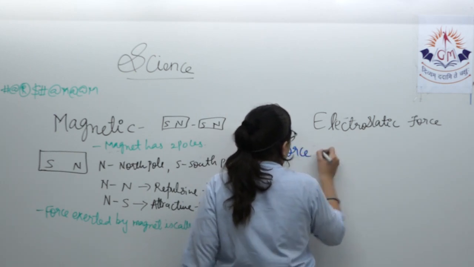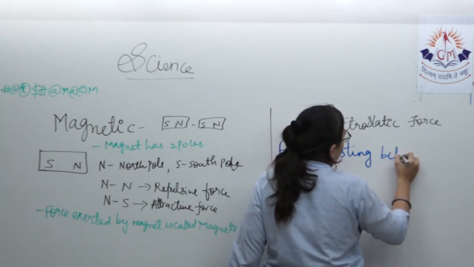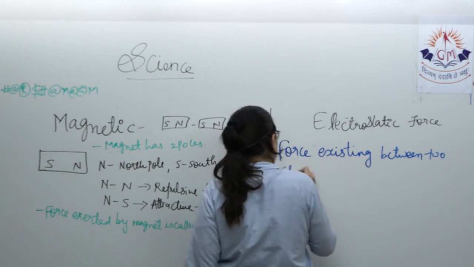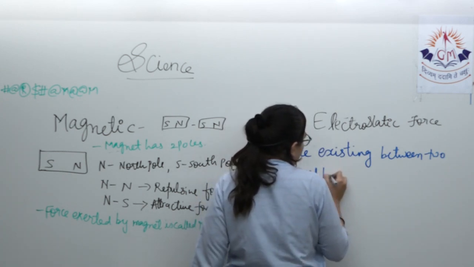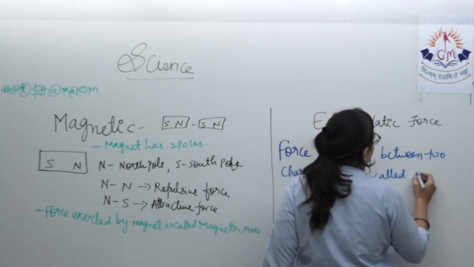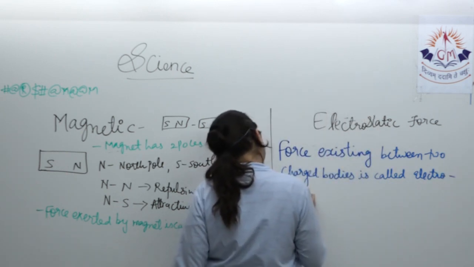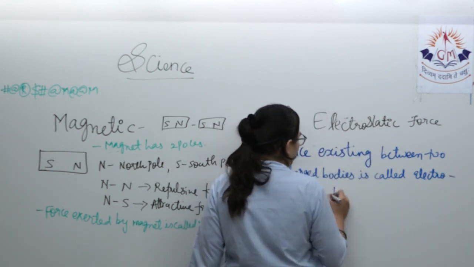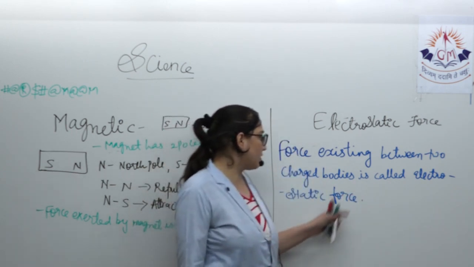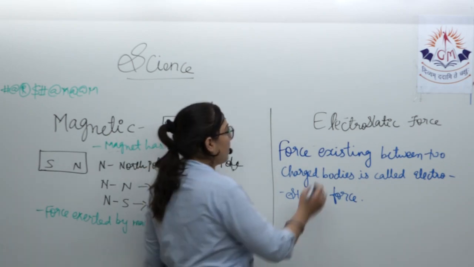The force existing between two charged bodies is called electrostatic force.